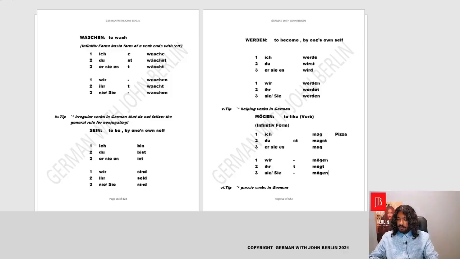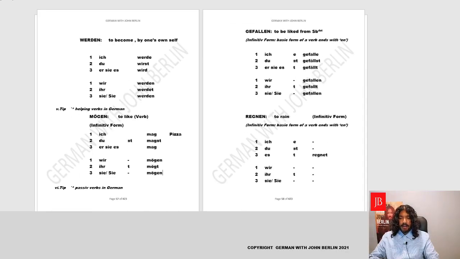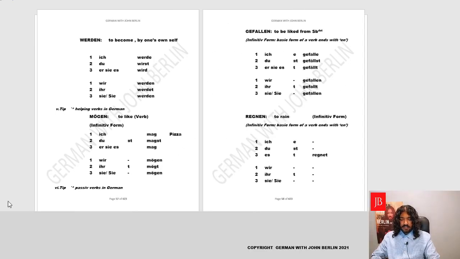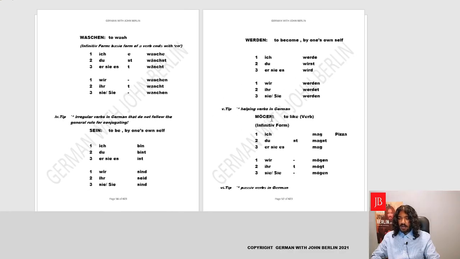Now, if we move forward, we'll be seeing there are some passive verbs in German as well. That means the verbs which do not have direct action going on. It's indirect action, like a passive verb. For example, normally in German, if you want to say I like a pizza, you'll use the verb we just learned a moment back, which is mögen. I like pizza. You could say ich mag Pizza, and it sounds just like in English.